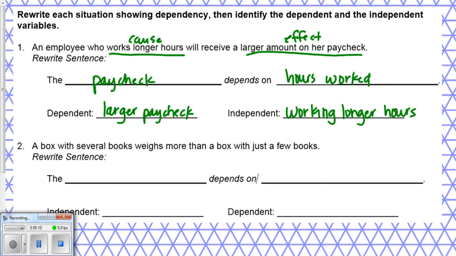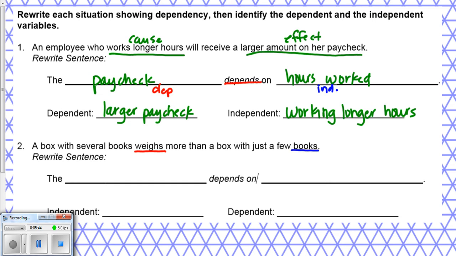Okay, so basically what we've just done is we've said that the dependent depends on the independent. Okay, and that's going to be true for all of these. That same order is going to stay true. So number 2, a box with several books weighs more than a box with just a few books. So let's try to figure out what the cause and effect would be here. We're talking about a box and its weight and how many books are in it, right? Well, the weight is going to depend on how many books are in there.